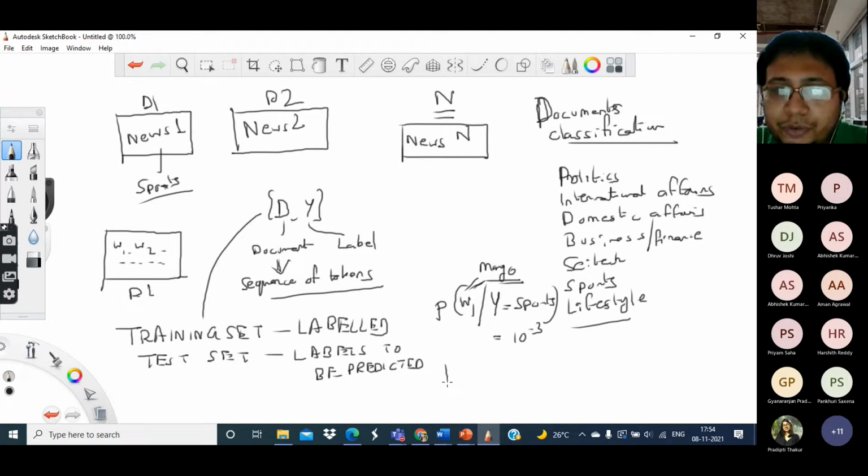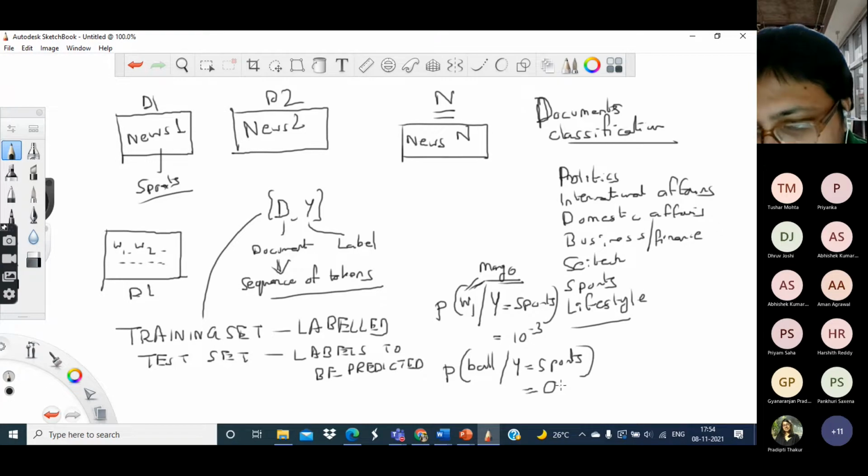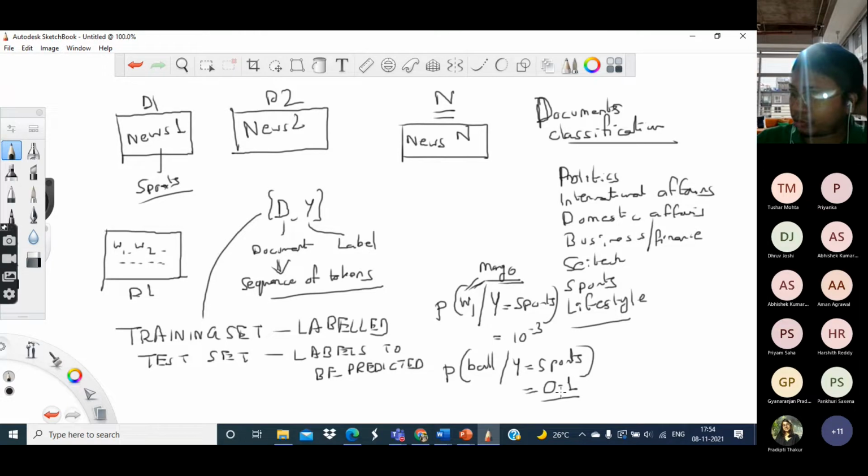But if, on the other hand, you consider the word ball present in a sports document, we know that its probability is quite high. Let's say it's something like 0.1. Now 0.1 may seem to be a low probability, but actually it is not. Basically, for all the words in your vocabulary, you are calculating the probability of how likely they are to appear in a document which is marked as sports.